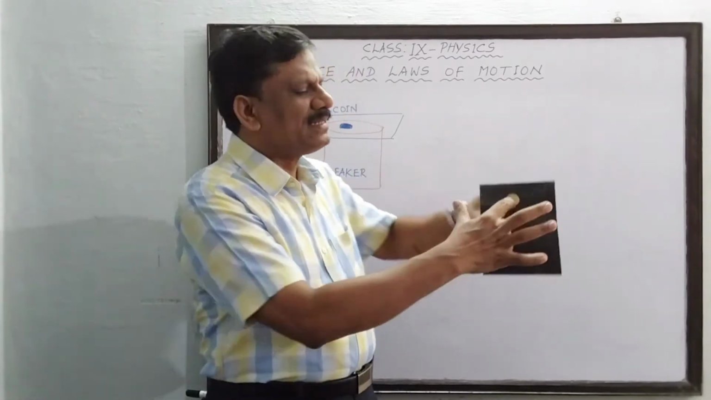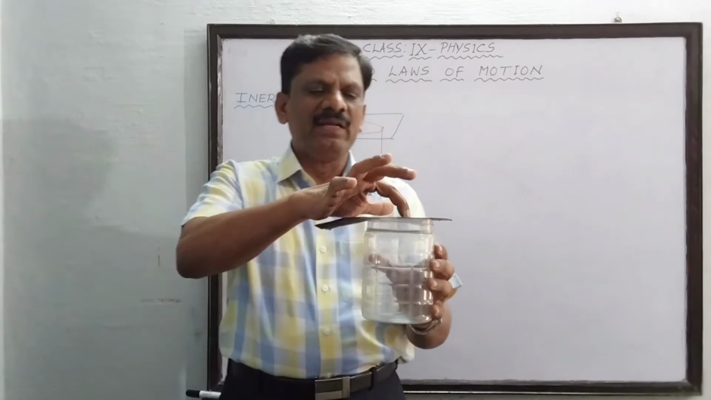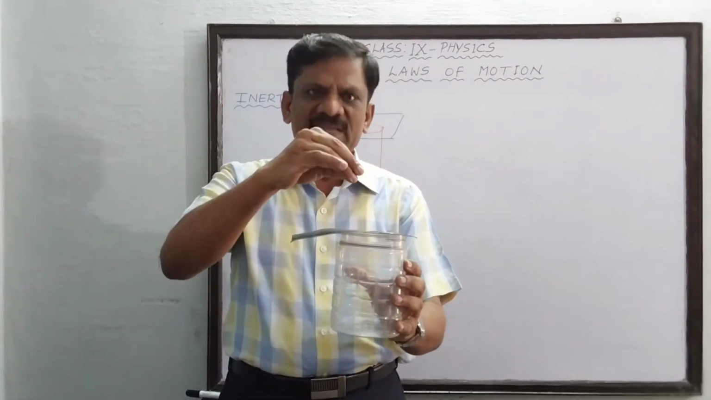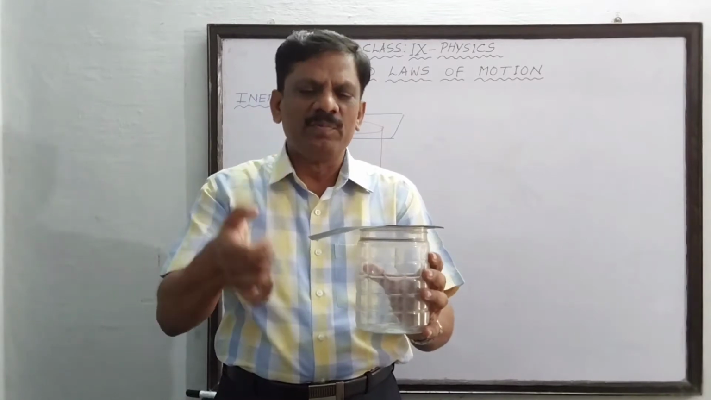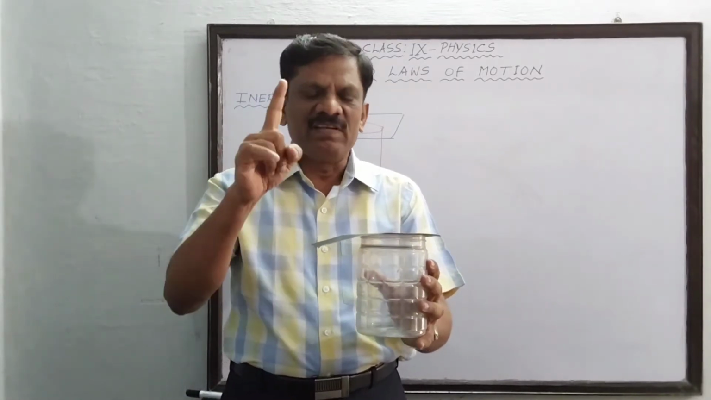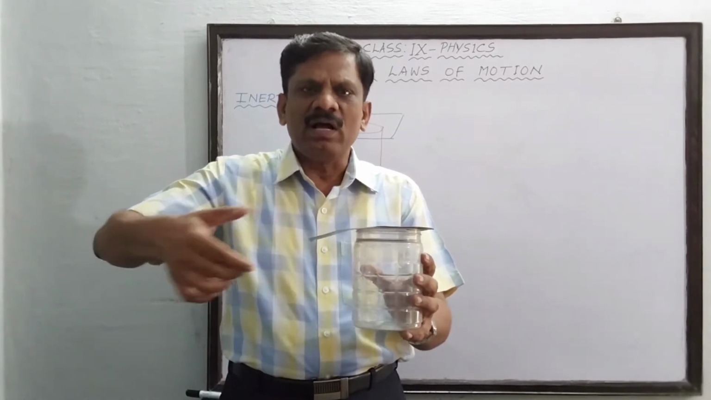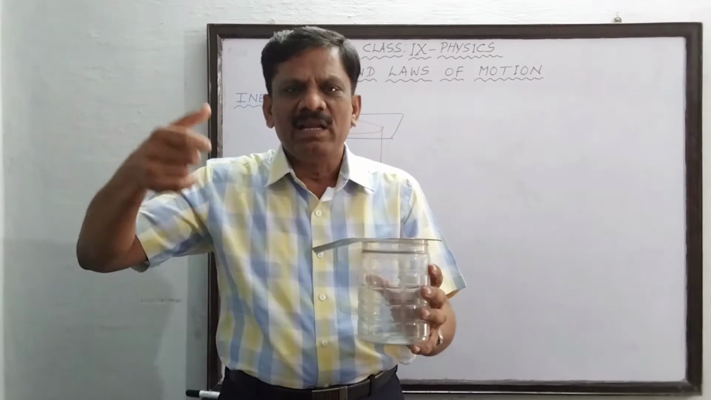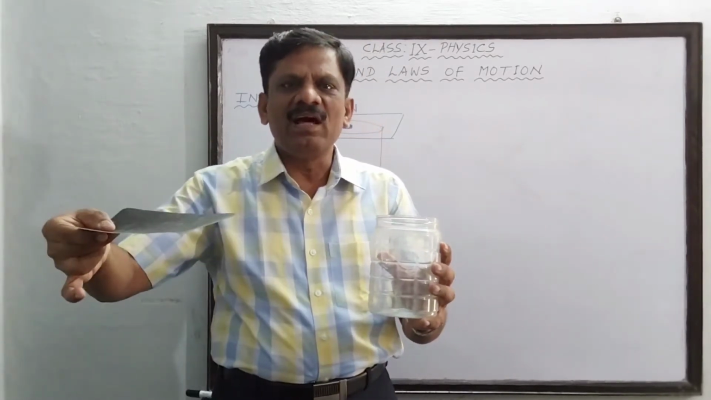Are you able to see this now? Like this it will be. Are you able to see? So the coin is just placed on the cardboard. Now I am going to pull the cardboard by two ways. First time, while pulling the cardboard, I will exert a large force. See, like this. I have exerted a large force.